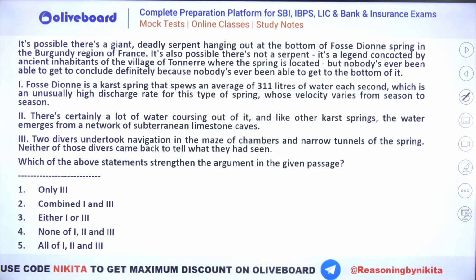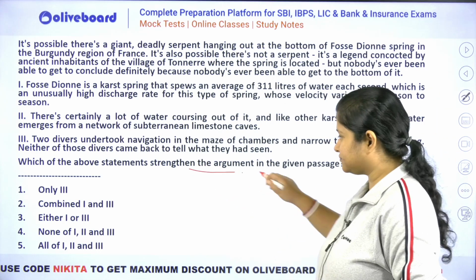So it's possible there's a giant deadly serpent hanging out at the bottom of the Fosse d'Eon spring in the Burgundy region of France. It's also possible there's not a serpent. It's a legend concocted by ancient inhabitants of the village of Tonnery where the spring is located, but nobody has ever been able to conclude definitely because nobody has ever been able to get to the bottom of it. Now the question is, which of the following strengthens the argument?